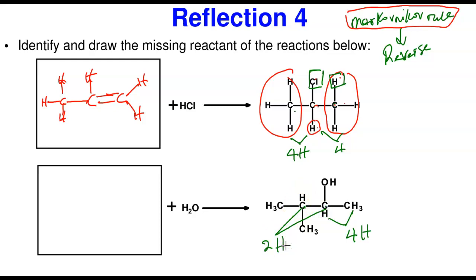What it's telling us is that when you remove one molecule of water, the double bond is going to be added in between this and this carbon, not this one that has too many hydrogens. So it's going to be added between this carbon and this carbon. So we're going to be removing this and, okay, let me use a different color. I'm going to be removing this and this as a water molecule, which is the reverse of the rule. So let's go back and finish it.